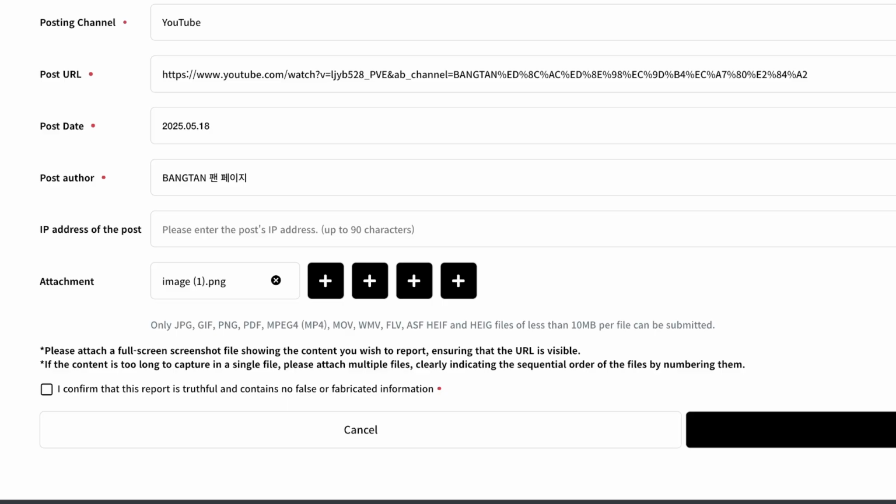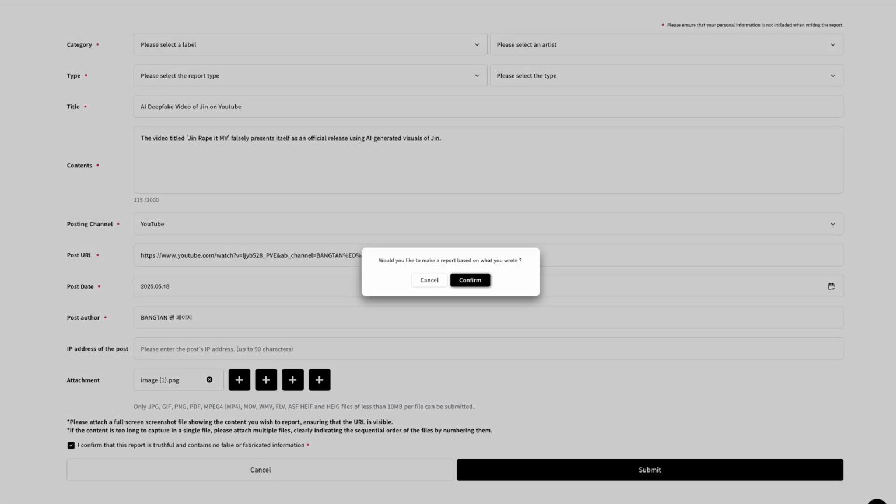Okay. In this case, it will be just one image. I confirm that this report is truthful and contains no false or fabricated information. Checkbox, and then click submit.